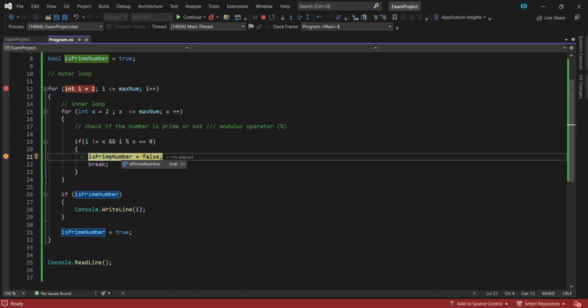Prime numbers should be divisible by itself and 1 only. Okay, so next, 9 also has many factors. 12. So that's it, guys.